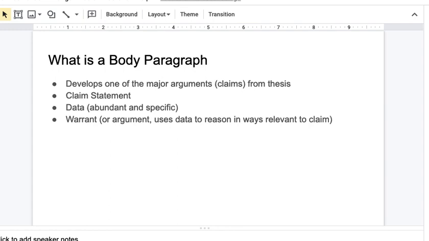A claim statement, which is the first sentence, which tells me what argument you're going to be making in that paragraph. Relevant data, this should be abundant, like we're past the point where a double data paragraph is what you're being asked for, and it should be specific. Think proper nouns in a lot of cases. Last, it should contain a warrant. This is where you use your data in ways that are relevant to the claim or support the idea that the data proves the claim.